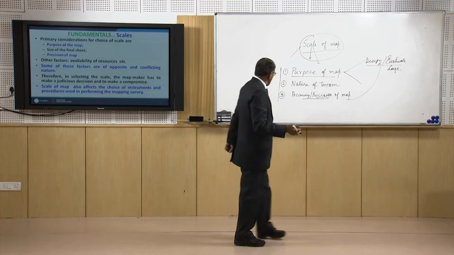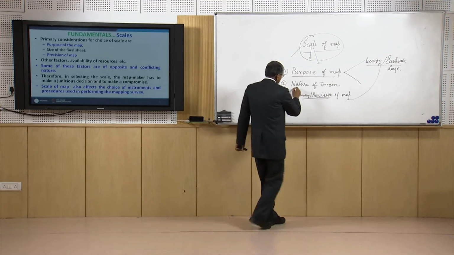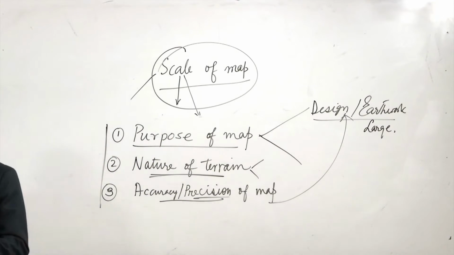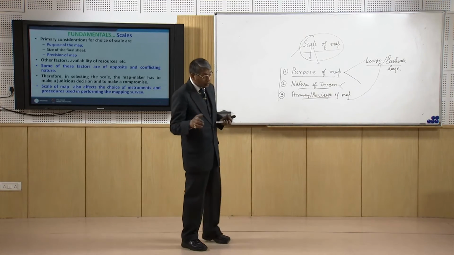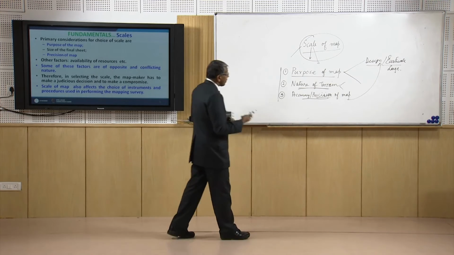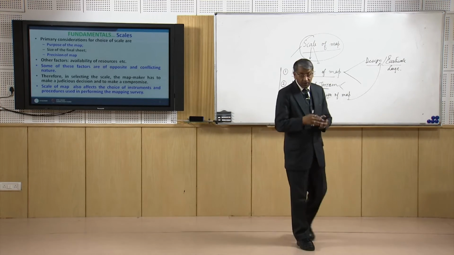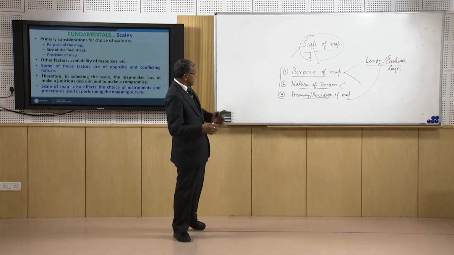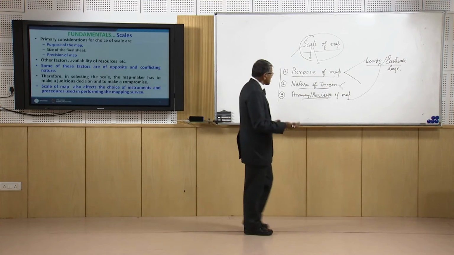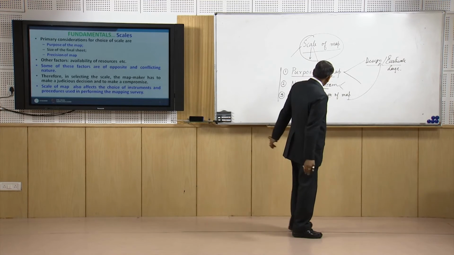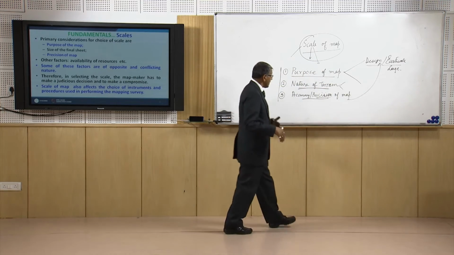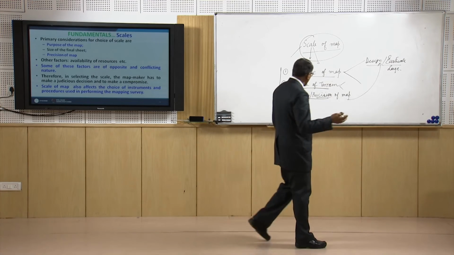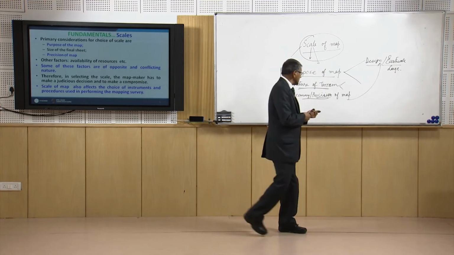Nature of terrain: if the terrain is very smooth, plain, then we may go for quite a large scale because the variations will not be much. On the other hand, if the terrain is very steep or undulating, then we should go for a large scale, so that we can have a more precise presentation of the heights and all these things.